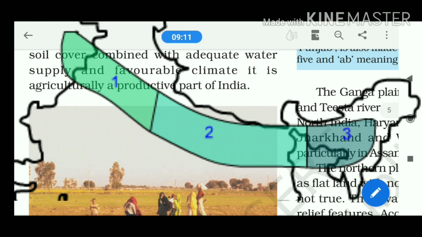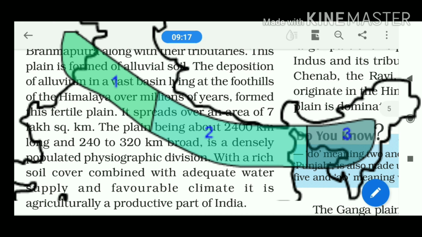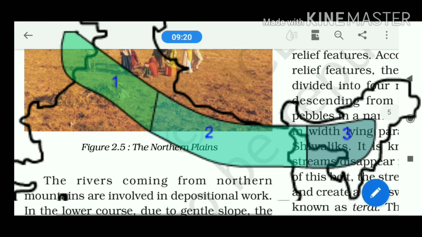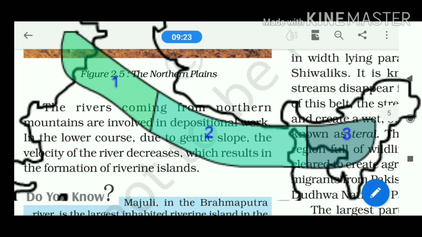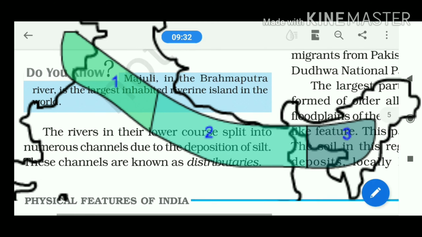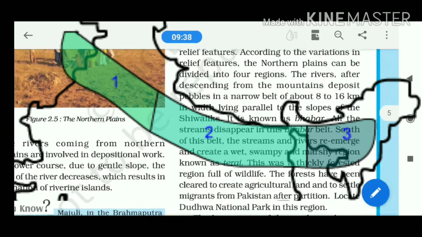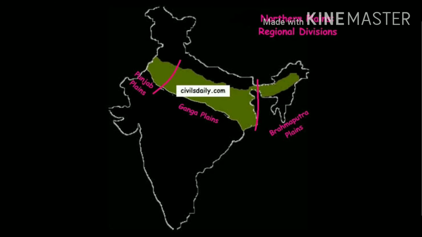The western side can be referred to as the Punjab region. This particular region is made by the Indus and its tributaries. At present, this section is located in Pakistan. So what is the meaning of the Punjab plain? It is located in the western side. The western part of the northern plain is referred to as the Punjab plains, formed by the Indus and its tributaries.